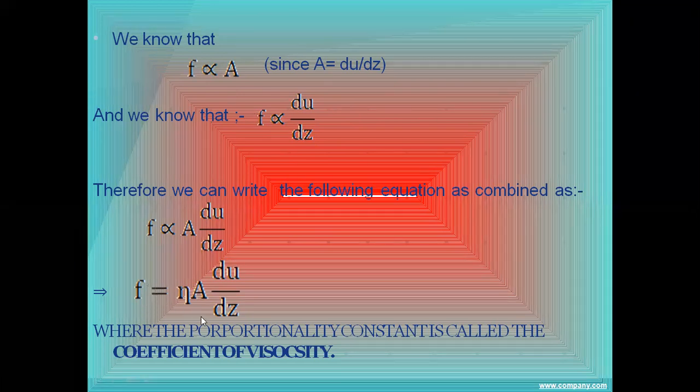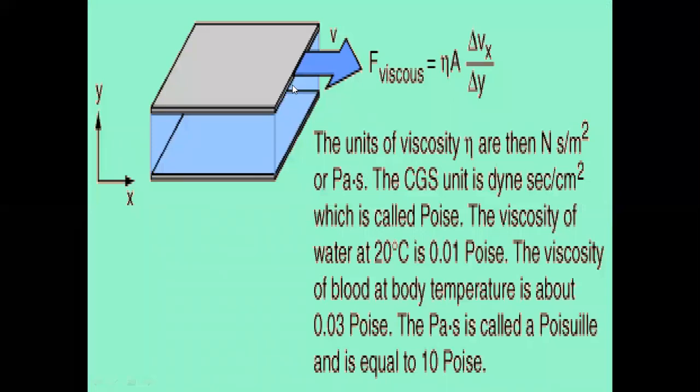So F is equal to η A du/dz. η is the proportionality coefficient of viscosity, A is area, du is change in velocity, and dz is change in distance. So this is like this: this is the first layer and the second layer, and this is the distance between them. So the unit of viscosity η is N s m^-2, that is Pascal second.